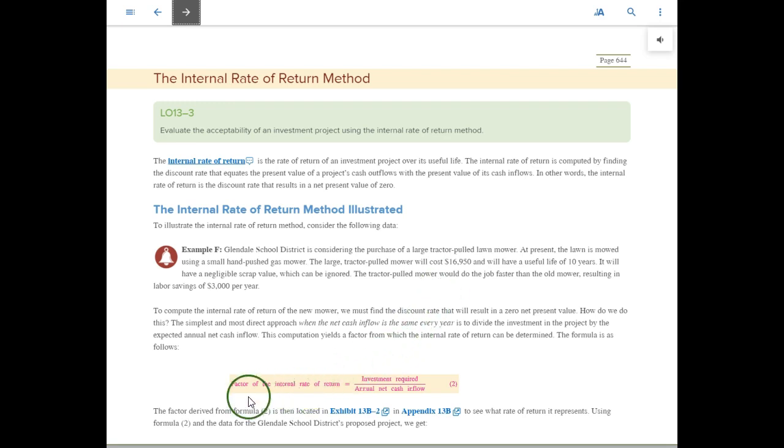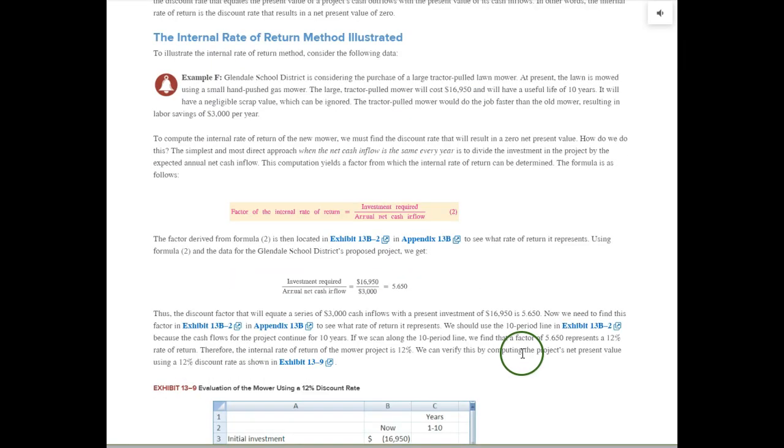Let's use this ratio. The factor of the internal rate of return is equal to the investment required, $16,950, divided by the annual net cash inflow. And here are the numbers plugged in. 16,950 divided by 3,000 is 5.650. That's the discount factor. We don't know the percent yet. What we do is take this discount factor, go to the present value tables, and find out what percent this relates to. We have to remember, though, that this has a 10-year useful life.